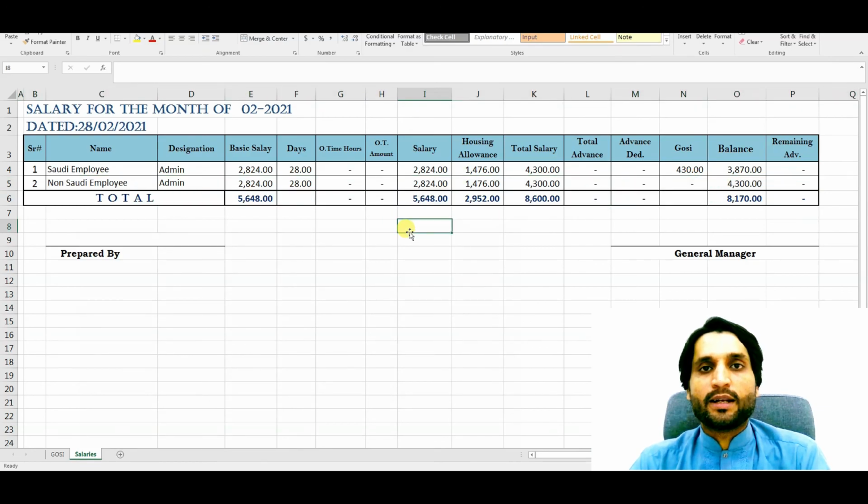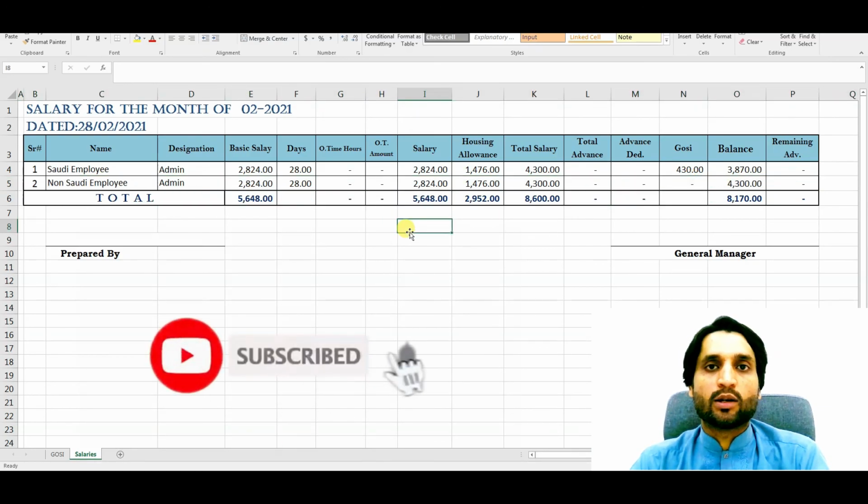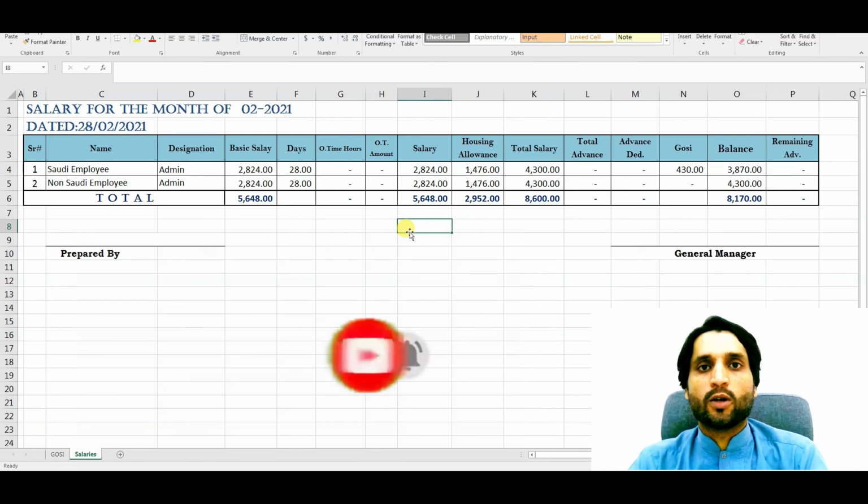So this is the complete concept of GOSI calculations and the contribution from the employer and employee side.